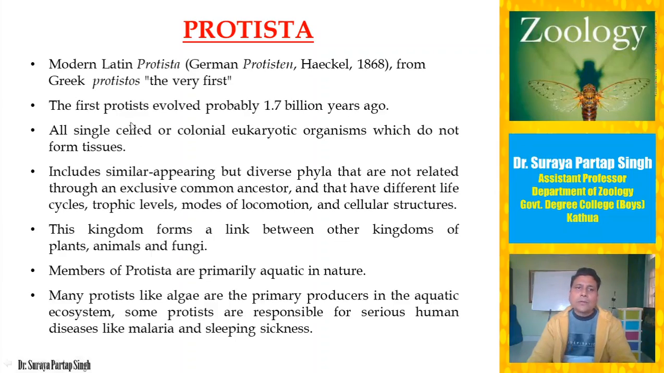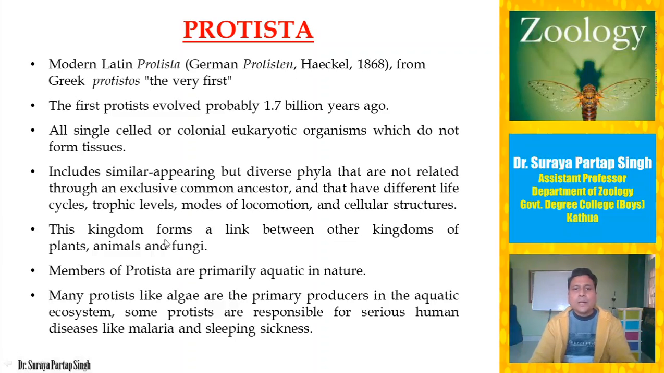Now, as I have already told you, they are all single-celled or colonial eukaryotic organisms which do not form tissues. So in Protista, we have kept all those organisms which are either unicellular or may form colonies. They may be multicellular, but those multicellular organisms which do not form tissues, for example algae. Some of the algae show multicellularity, but they are not differentiated into tissues. They do not form true tissues. So all those organisms which are either single-celled, colonial, or even multicellular but with undifferentiated tissue are kept under kingdom Protista.